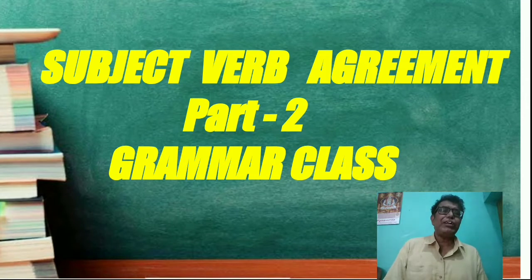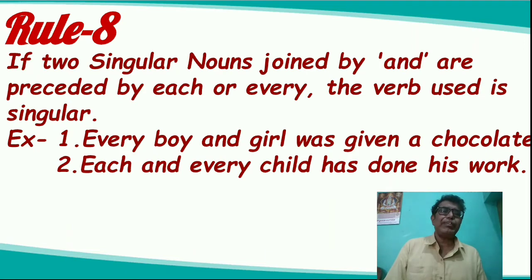Now I would like to proceed to rule number 8. In the last class I had given you lectures up to rule number 7. So rule number 8: if two singular nouns are joined by "and" and preceded by "each" or "every," the verb used is singular. I repeat, if two singular nouns are joined by "and" and preceded by "each" or "every," the verb used is singular. Preceded means used before.